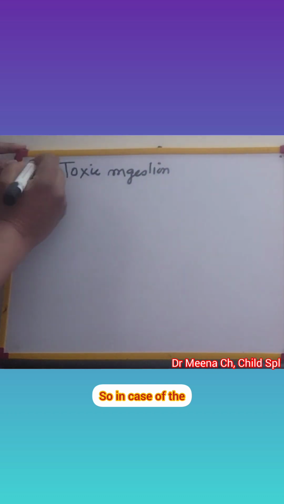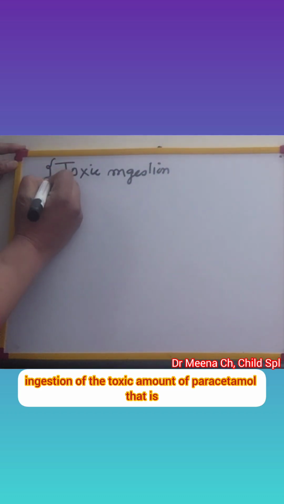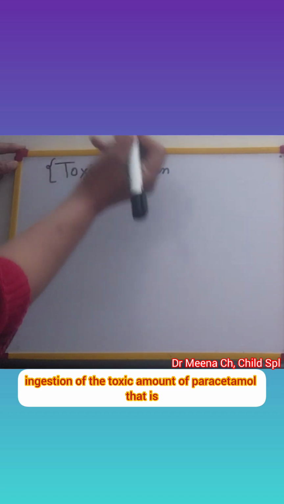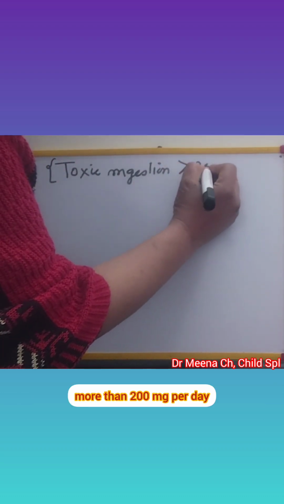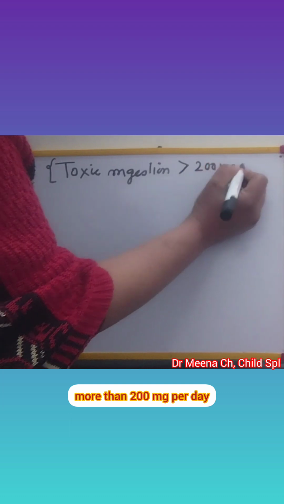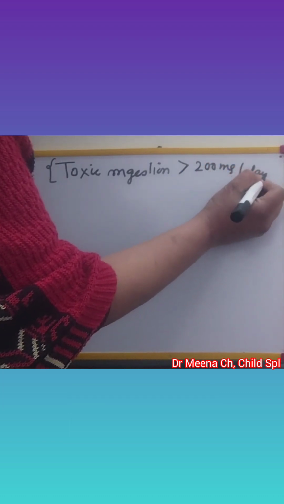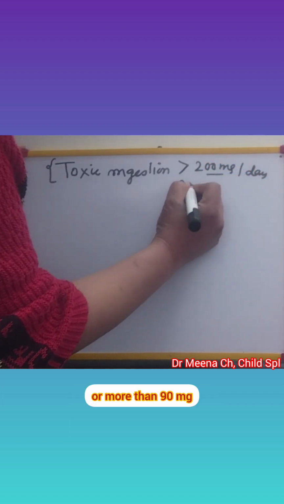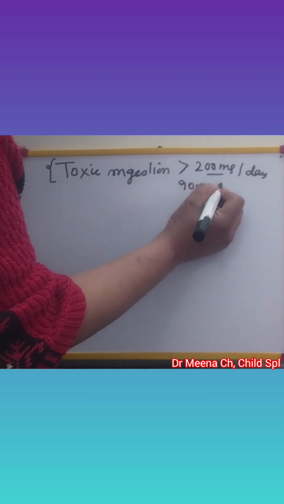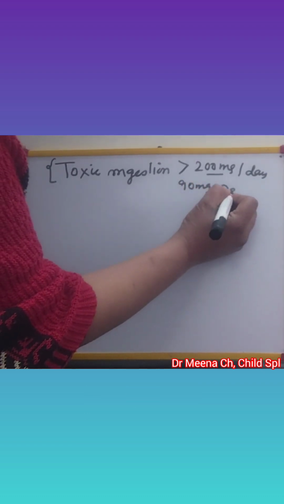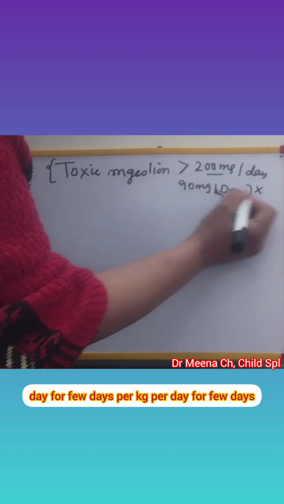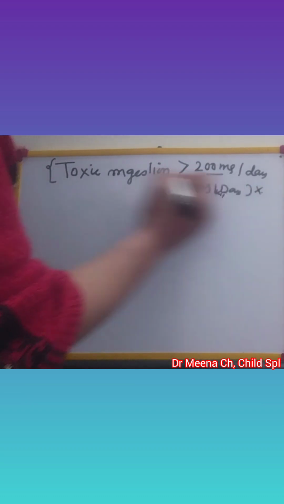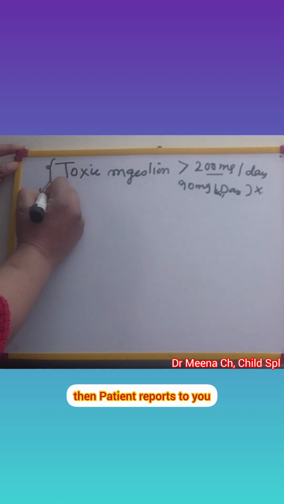So in case of ingestion of a toxic amount of paracetamol, that is more than 200 milligram per kg per day, or more than 90 milligram per kg per day for a few days, then the patient reports to you.